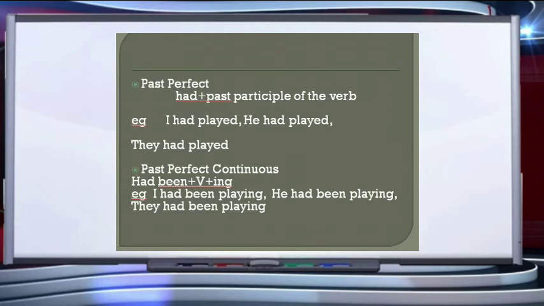Next, coming to the past perfect continuous tense. Now again, it's a combination of the perfect and the continuous tense in the past. And the formation is had been plus verb plus ing. For example, I had been playing. He had been playing. They had been playing. What had you been doing when your father reached home? I had been studying. I had been playing. I had been watching television. So, had been plus verb plus ing gives you the past perfect continuous tense.